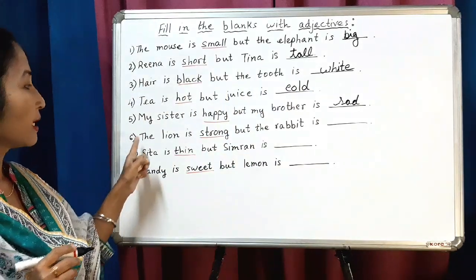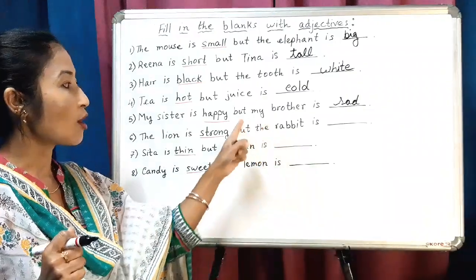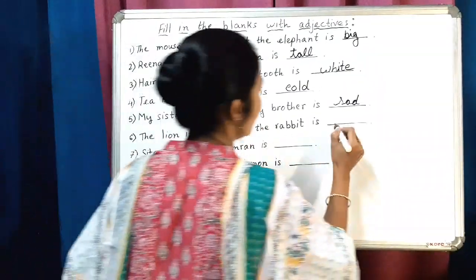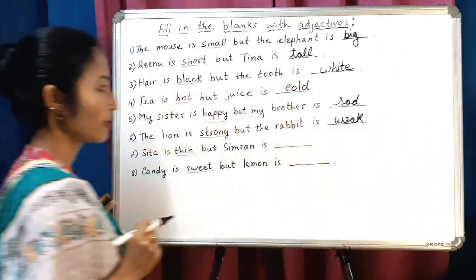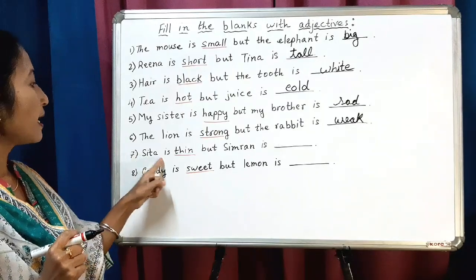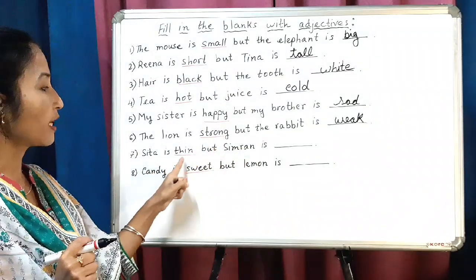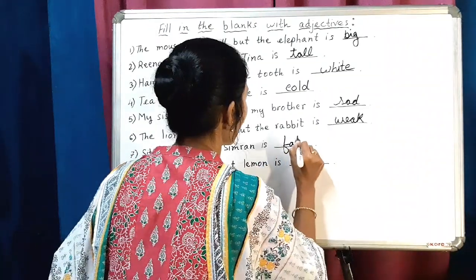Now number 6. The lion is strong but the rabbit is, what is the opposite of strong? Yes, weak. Very good. Weak. Now next. Sita is thin but Simran is, what is the opposite of thin? Fat. Very good. Fat.